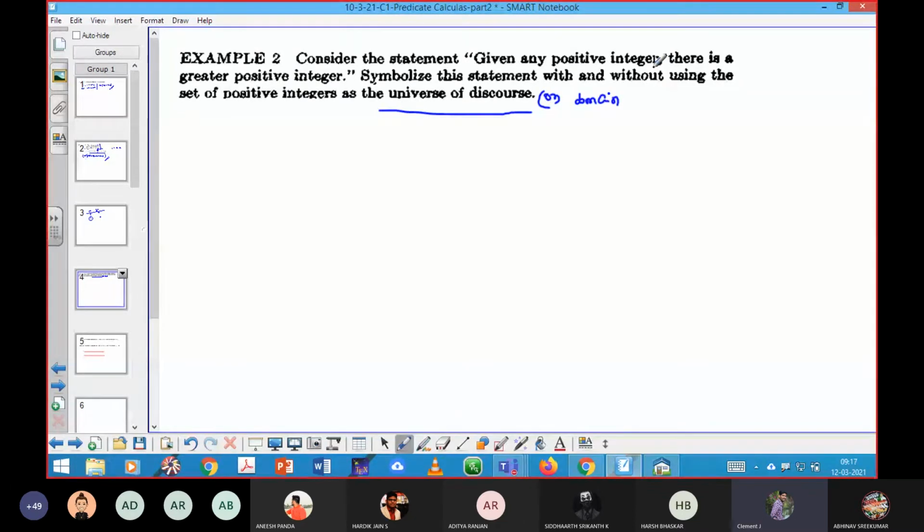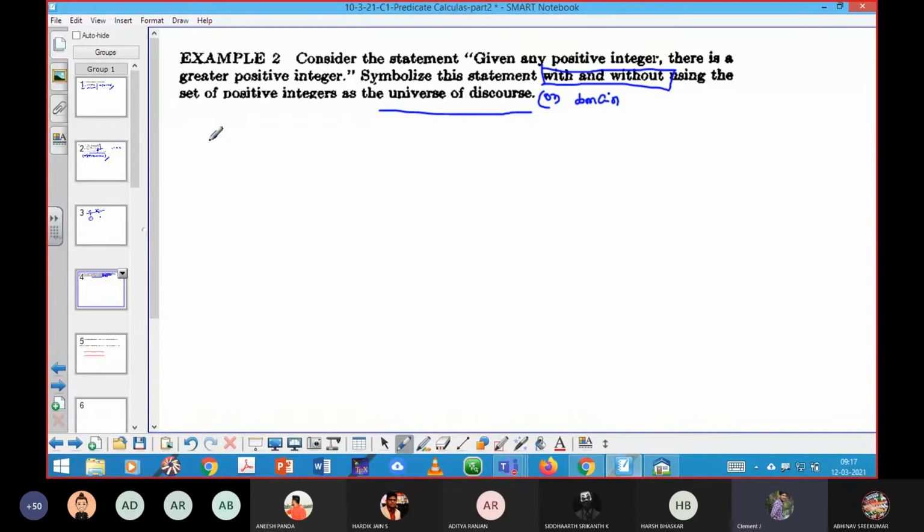So now symbolize the statement with and without using the set of positive integers as the domain. This is a very, very important line. That means with considering a domain, and without considering the domain. With domain, the set of positive integers will be placed into the domain. Without domain means there is no restriction to the set of positive integers in your set, that is the domain set.